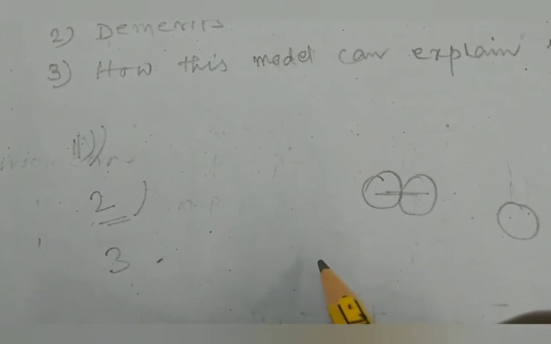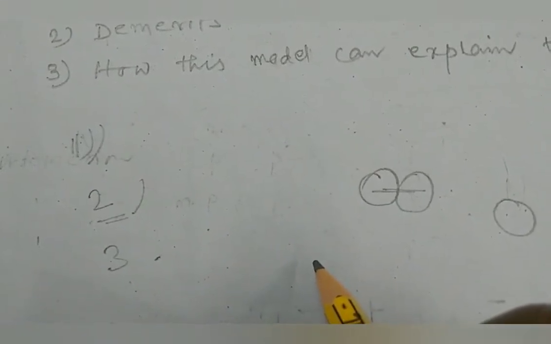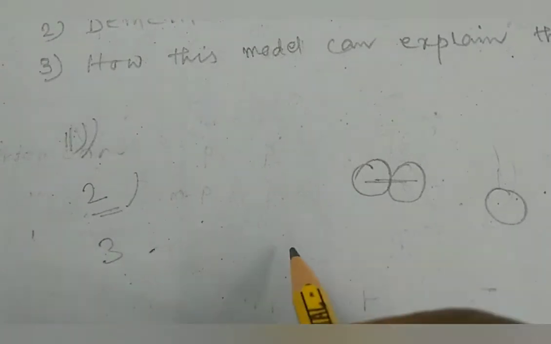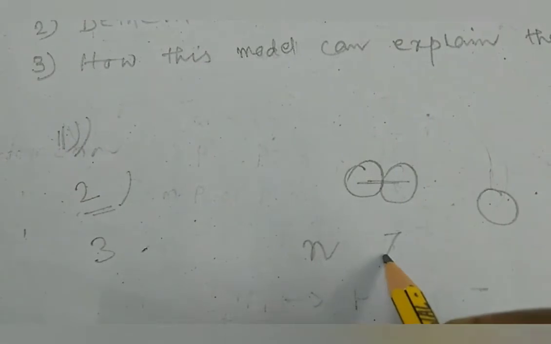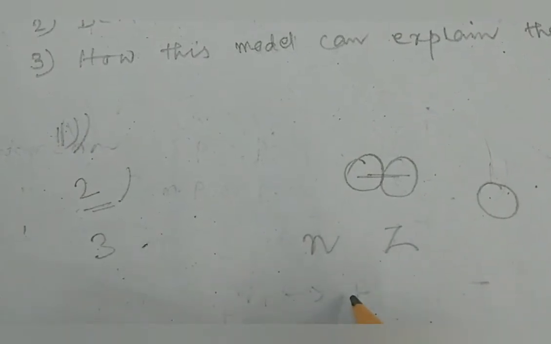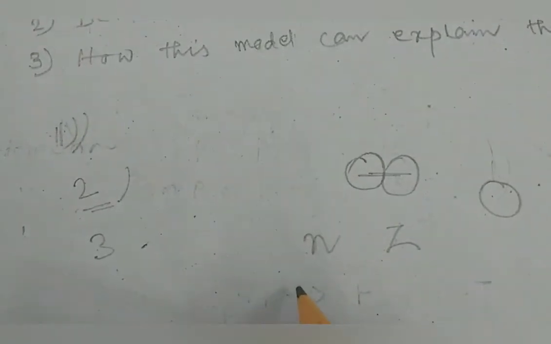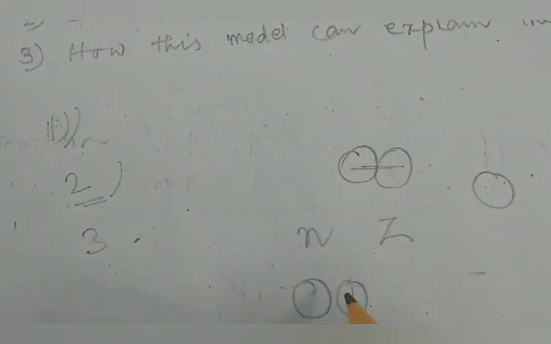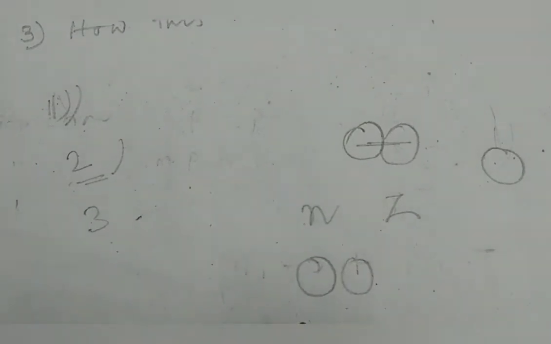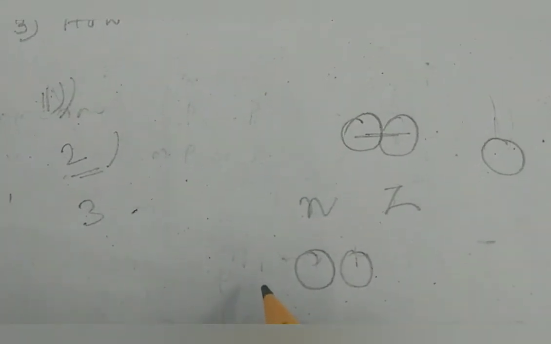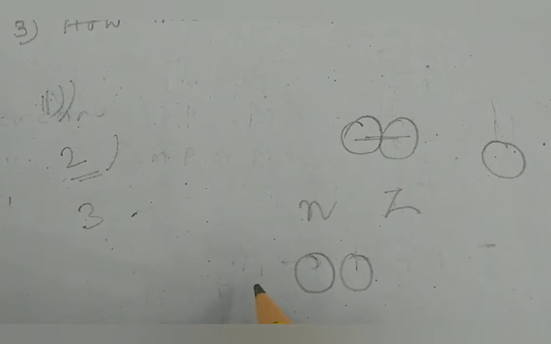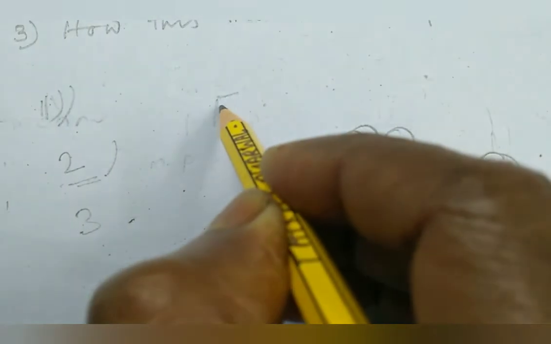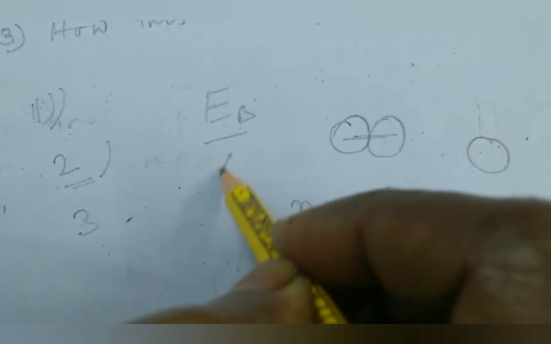Similarly, the nuclear forces are also short-range forces. Nucleons, that means neutrons and protons in the nucleus, also interact only with their immediate neighbors. This leads to the saturation of the nuclear forces and a constant binding energy per nucleon.